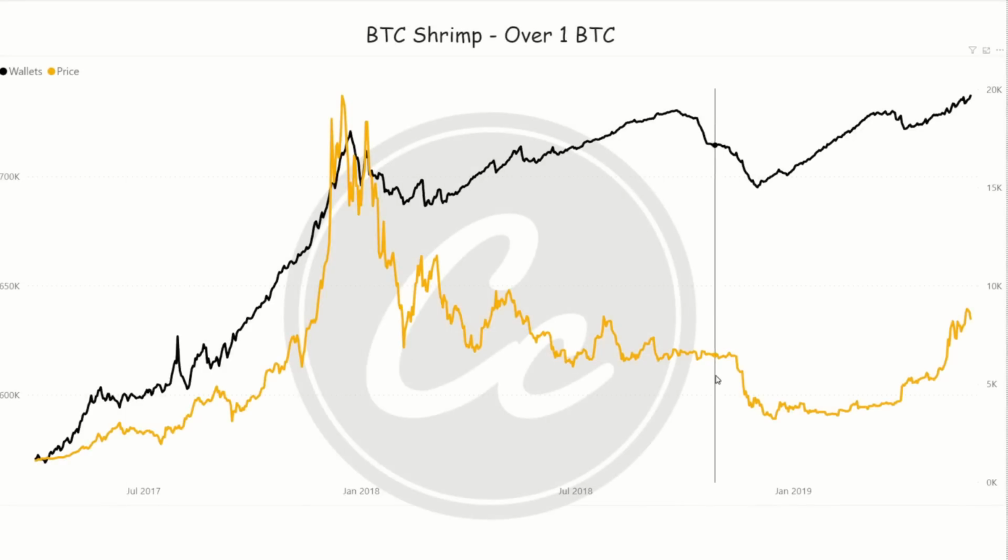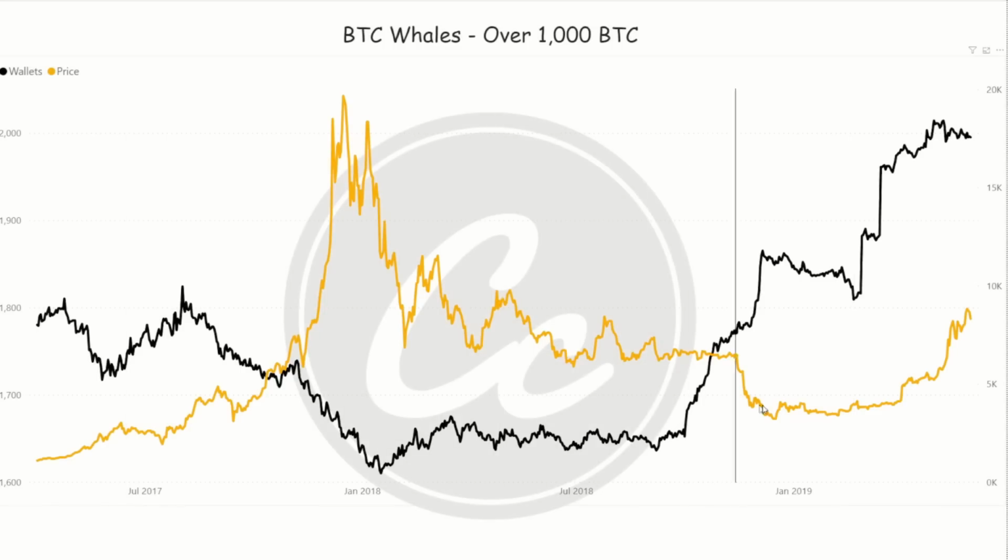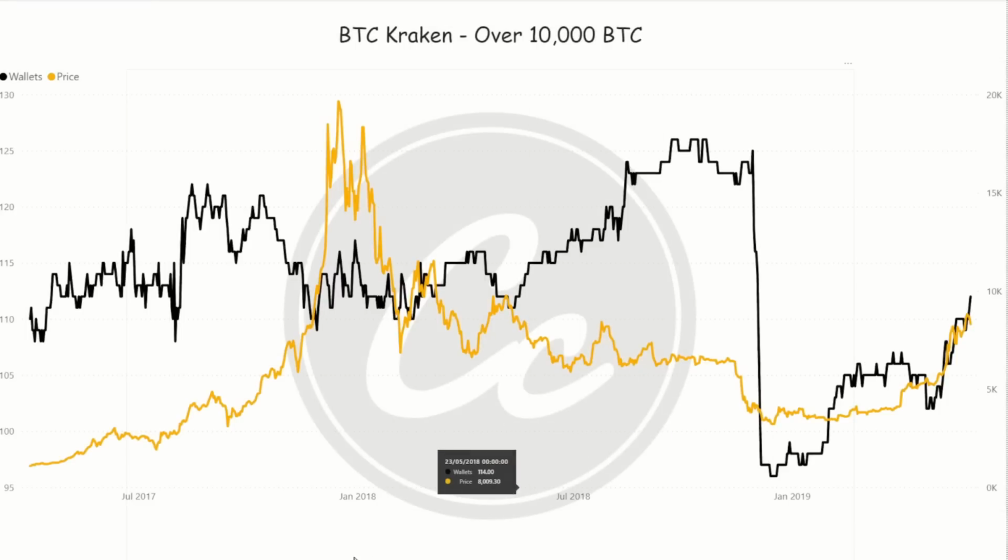So just understand that sometimes the sharks get it wrong. But the main fundamental that we're looking at here is that there's always a buyer, there's always a seller. Retail investors historically sell their Bitcoin to the whale investors. As the bottom comes in, they sell into the bottom, and obviously the whale investors are buying into the bottom here. The Kraken basically essentially creates the bottom, and you can see all these pieces falling together quite nicely.